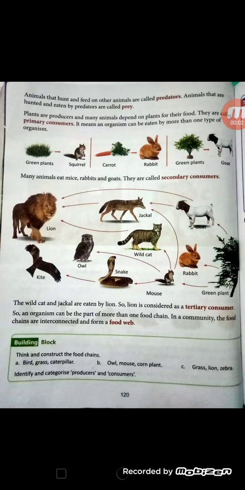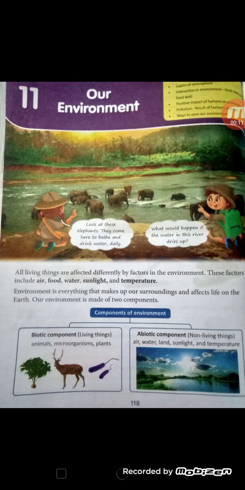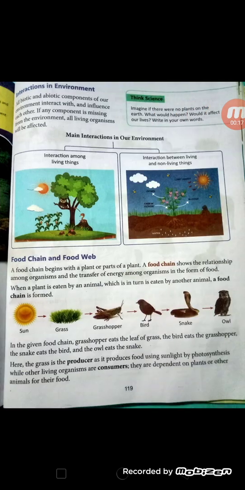Yes, good morning, students. In the previous video, what have we studied about? We have studied about our environment. What is our environment? How many components of environment are there? How are they interdependent on each other?